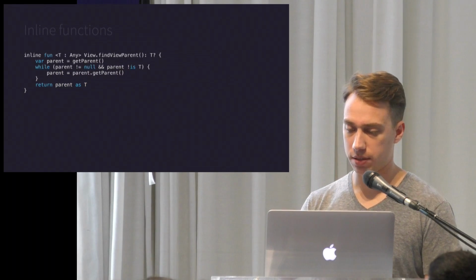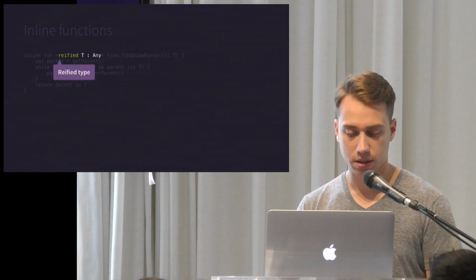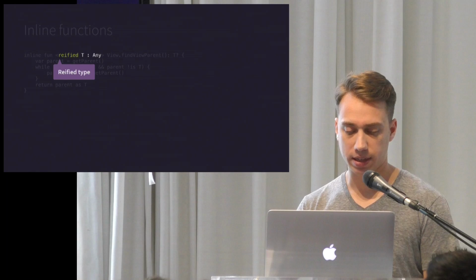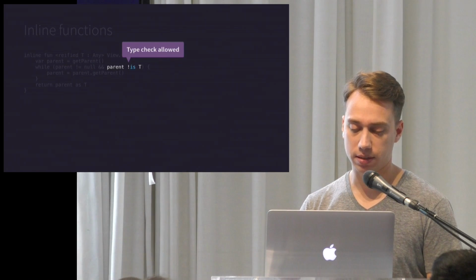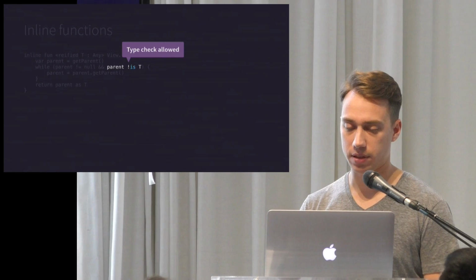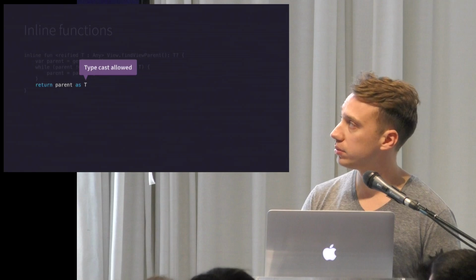So the solution is to take our function and add this reified keyword to the type. Because that function gets compiled down to inline code, we can now check against the generic type to see if it's an instance of that, and we don't get a cast warning anymore.